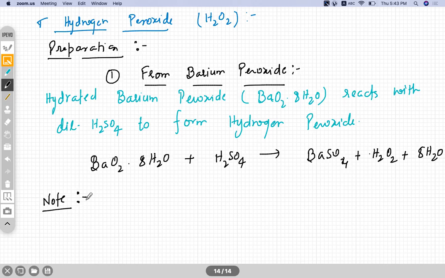Okay, so if you use anhydrous barium peroxide, on reaction with H2SO4, it will create a layer of barium sulfate on its surface, which prevents the further reaction, and hence H2O2 does not form. That's why we do not use the anhydrous form, but we use the hydrated form of barium peroxide. So I'm repeating: anhydrous barium peroxide forms a protective layer of barium sulfate on reaction with H2SO4 and prevents the further reaction.